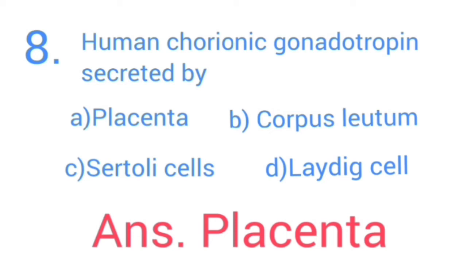Human chorionic gonadotropin is secreted by dash. Options: A. Placenta, B. Corpus luteum, C. Sertoli cells, D. Leydig cell. Answer: placenta. Human chorionic gonadotropin or HCG is secreted by placenta.